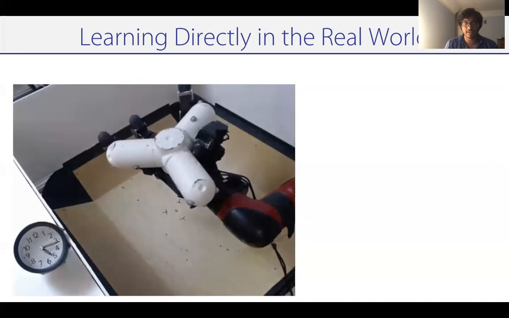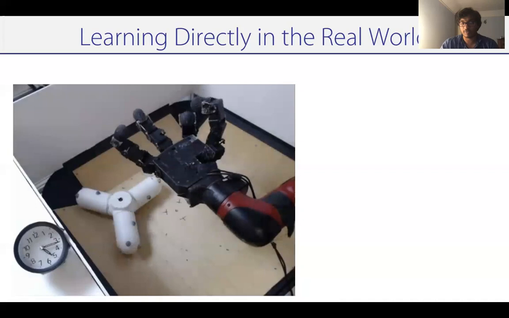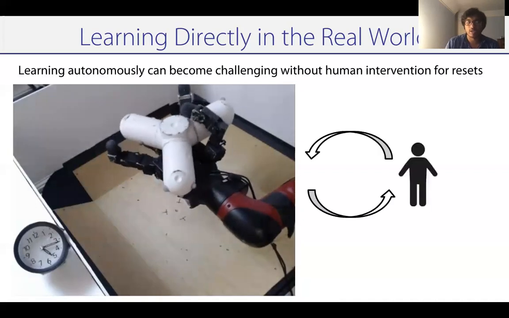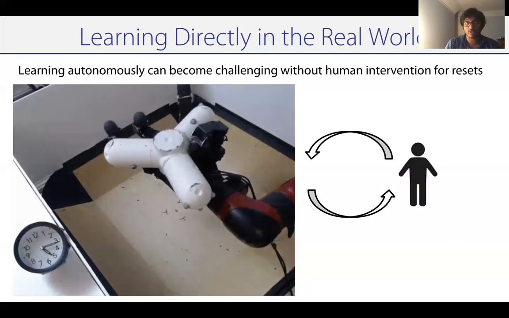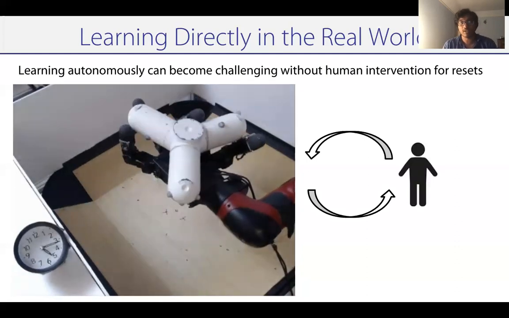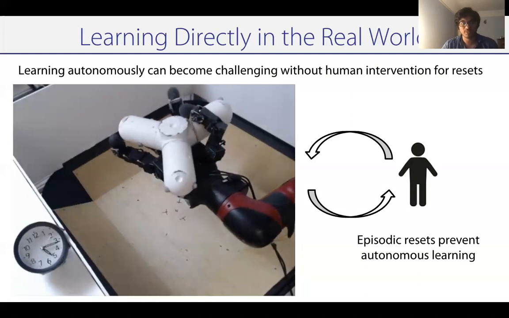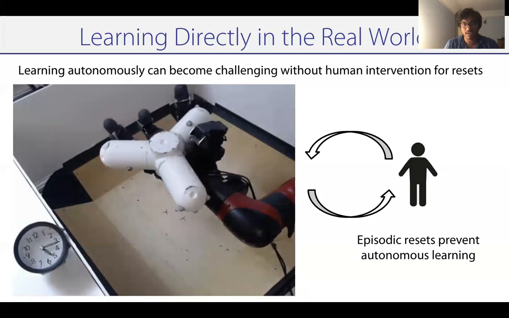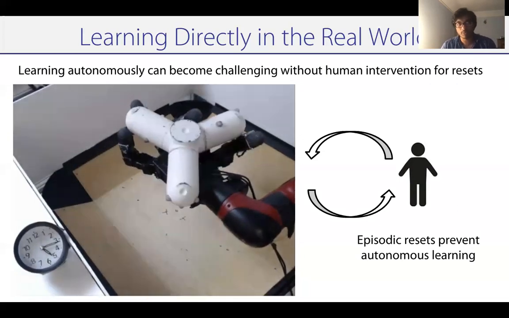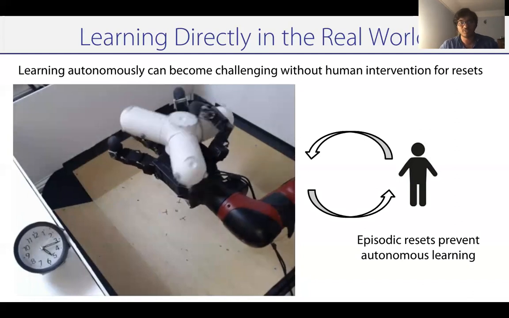If you're trying to learn directly in the real world, you can often enter these states which become hard to recover from. So this makes learning autonomously quite difficult. Now, one way we could try and deal with this is have a human in the loop, which comes in and resets the object back into the palm every time it falls out of the hand. But this goes against the whole spirit of autonomous learning. If a human is constantly required in order to keep babysitting the robot and putting objects back in the palm of the robot, this makes it hard to actually scale up autonomous learning to collect huge amounts of data without supervision.